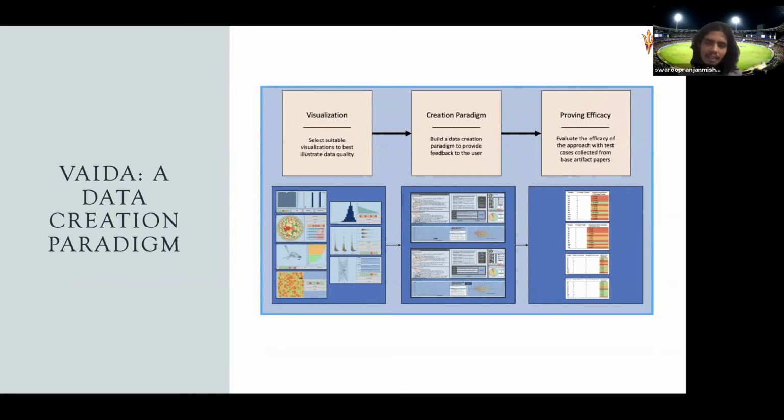The second analysis, proving the efficacy, is basically we collected some samples from various papers, like the Suchin Gururangan paper and other papers, which say these are the samples which are bad because, for example, the word not is attached to contradiction and all these things, right?